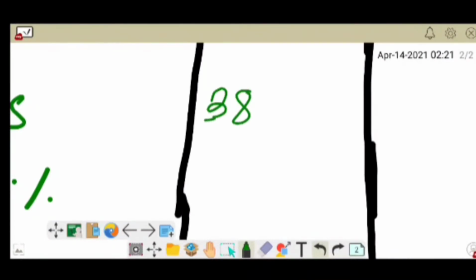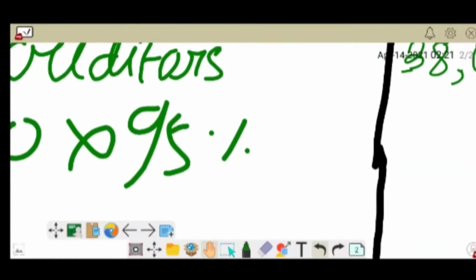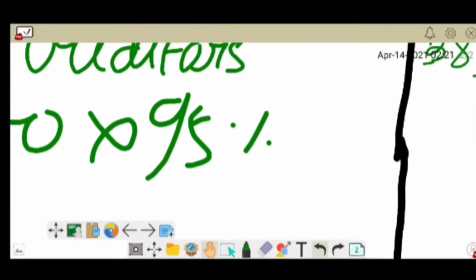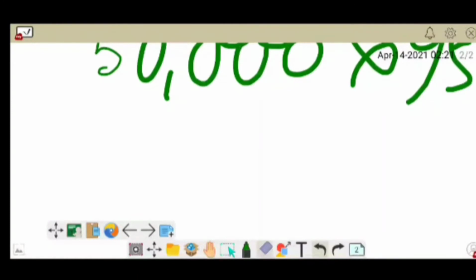38,000. Okay. In the very next month, the calculation process is also the same. In the month of May, they will make the payment of creditors in the corresponding month of April. So April's purchase is 50,000, and the amount of 95%. So it will be 50,000 into 95%. That's 47,500. That is 47,500.